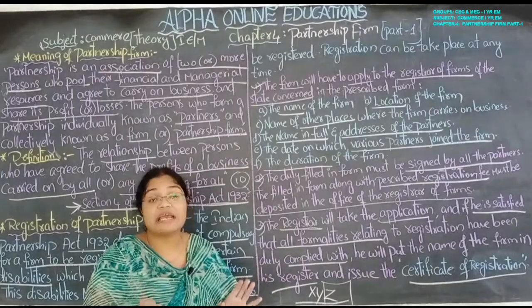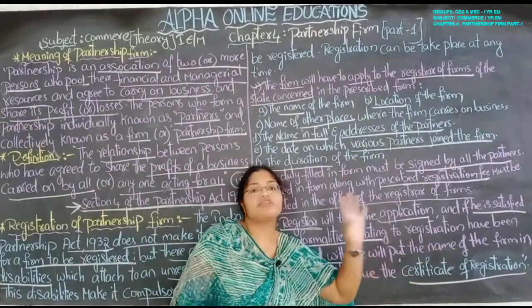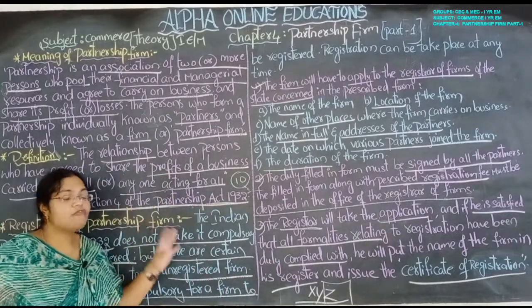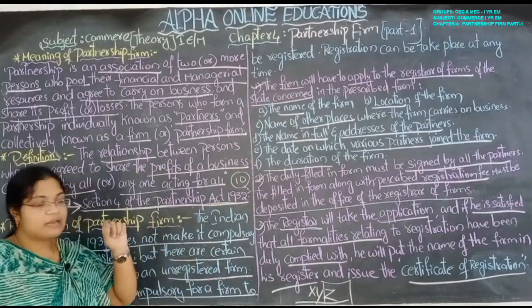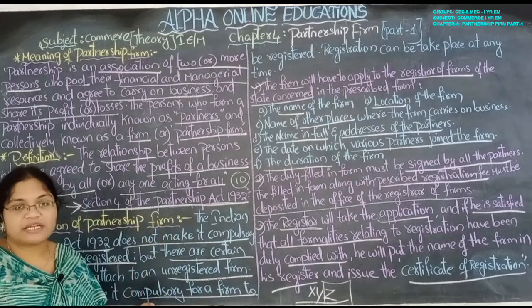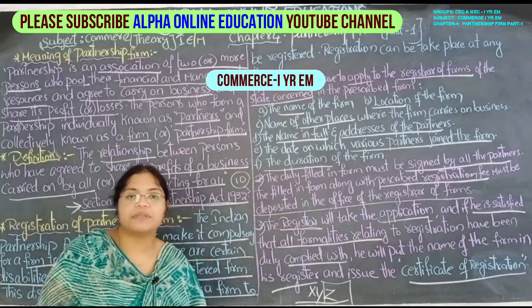They will write the name of that partnership firm in the register and issue the certificate of registration. After that, they will issue the certificate of registration to the partners.